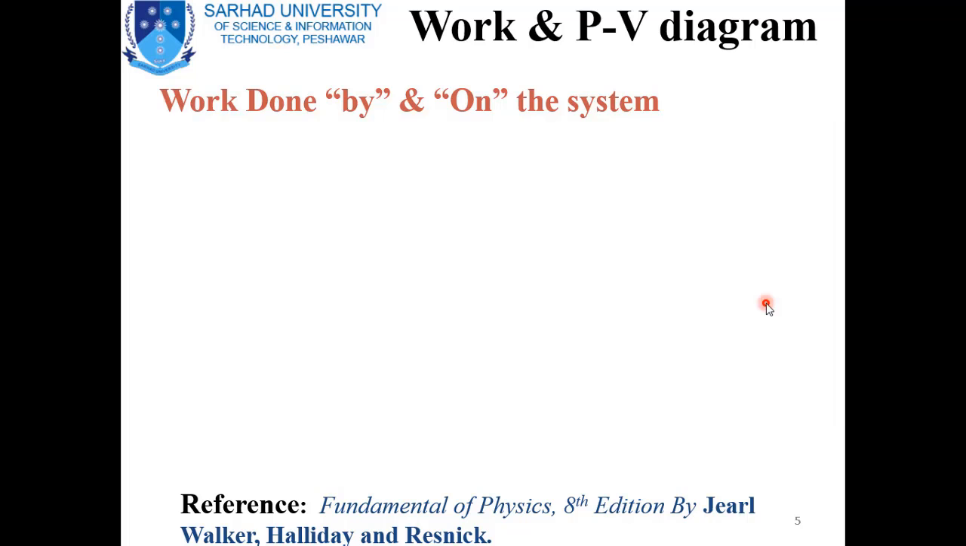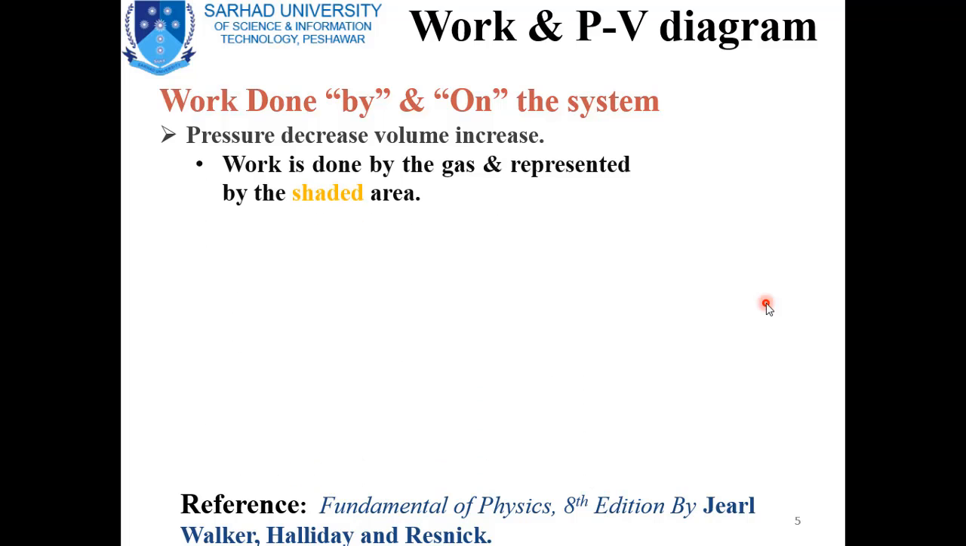In this slide, we will discuss work done from a PV diagram. When the volume changes, the pressure and the temperature of the gas may also change. There are actually many ways to take the gas from state i to state f. For example, the work has been done while decreasing the pressure, so the volume of the gas will increase, and the work is represented by the shaded area in the adjacent figure.